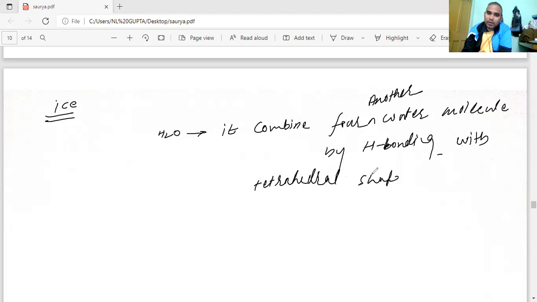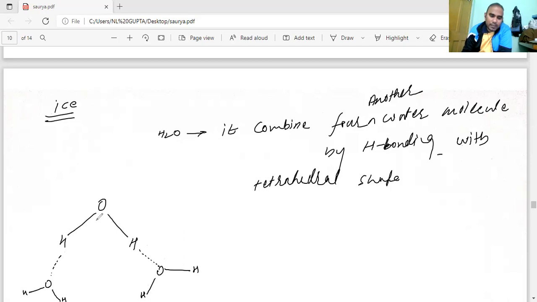Now when you are making this, suppose one is here, and here is hydrogen. Another molecule is going to form here: O, with hydrogen here. Here the hydrogen bonding is there. Similarly, you can make this one also. Here is the hydrogen bonding, here is hydrogen, here is hydrogen.